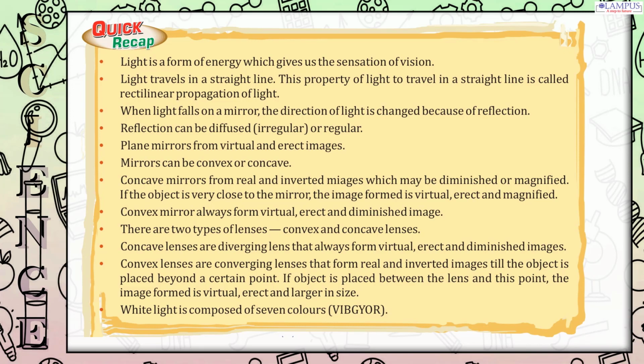Concave lenses are diverging lenses that always form virtual, erect and diminished images. Convex lenses are converging lenses that form real and inverted images till the object is placed beyond a certain point. If the object is placed between the lens and this point, the image formed is virtual, erect and larger in size. White light is composed of 7 colors, VIBGYOR.